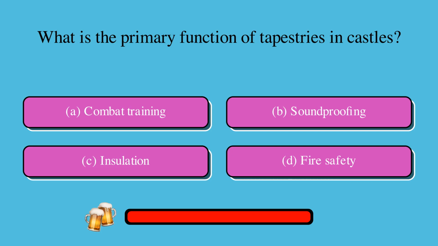What is the primary function of tapestries in castles? Is it A. combat training, B. soundproofing, C. insulation, or D. fire safety? The correct answer is C. insulation.